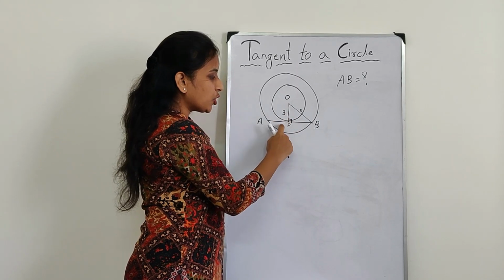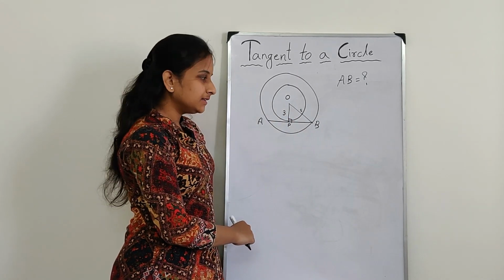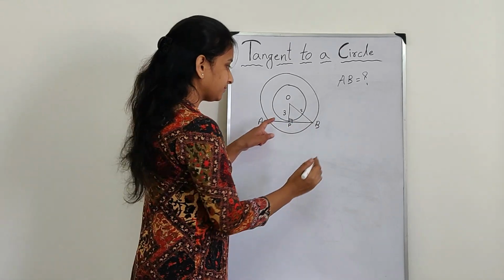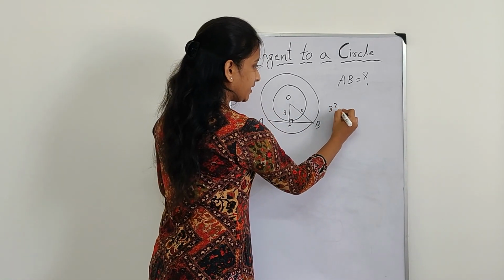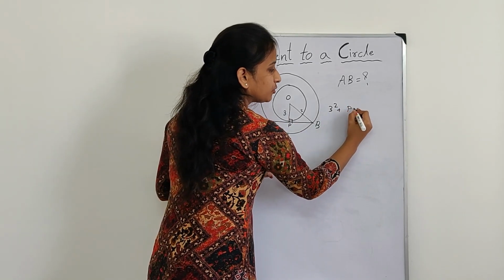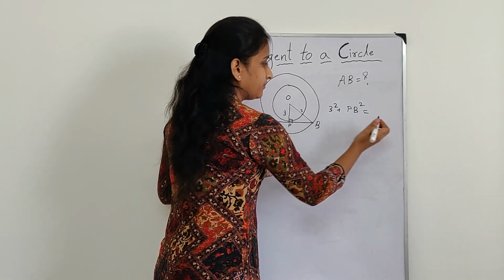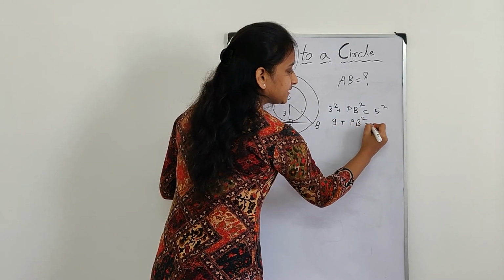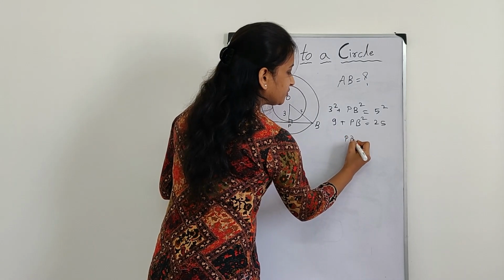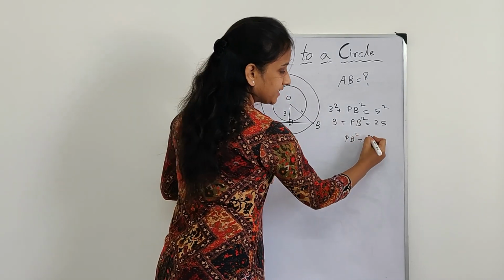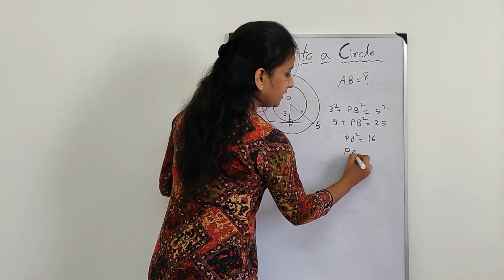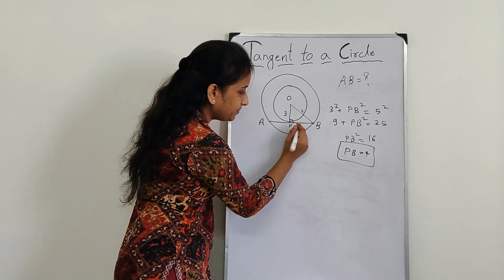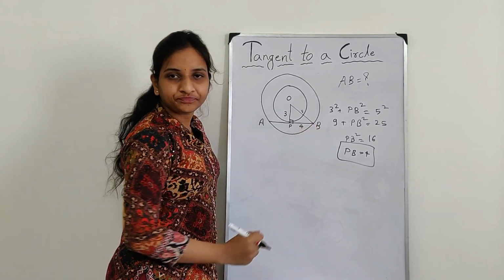So this triangle OPB is a right angle triangle. So height square plus base square is hypotenuse square. That means 3 square plus PB square is equal to hypotenuse square, 5 square. 9 plus PB square is equal to 25. PB square is 25 minus 9, that means 16. So PB is 4. So this PB length is 4 cm.